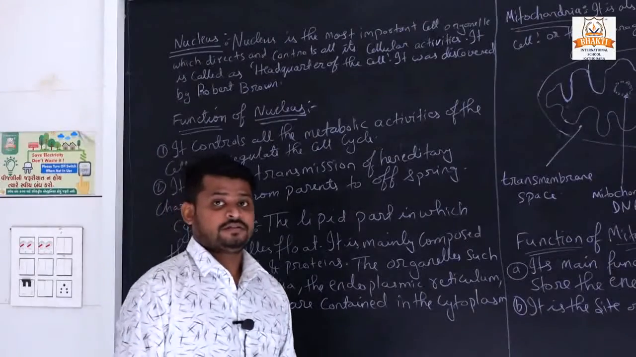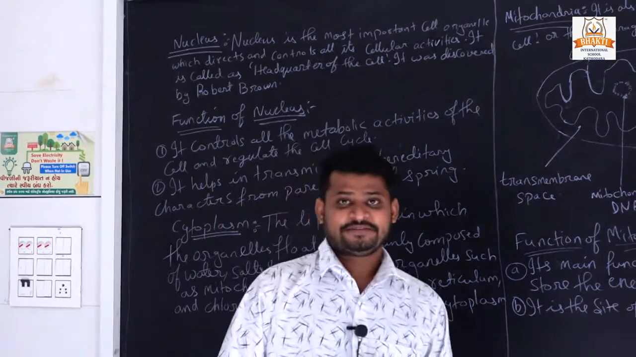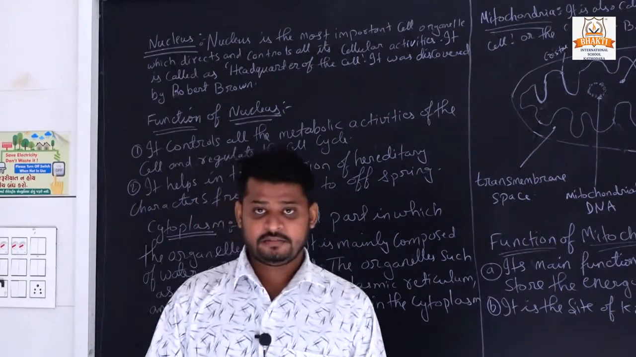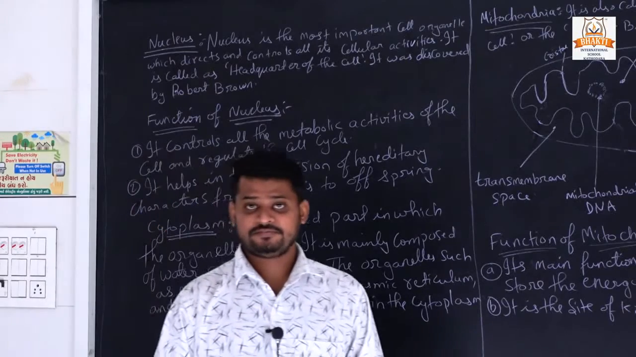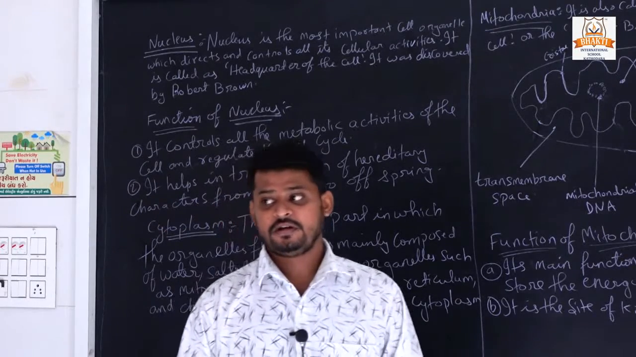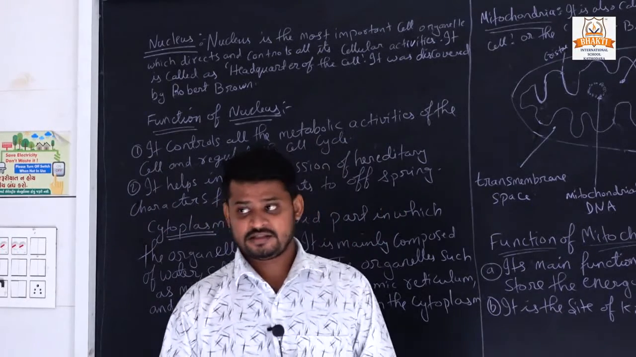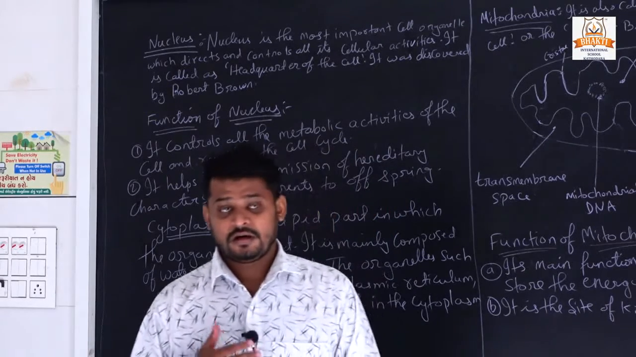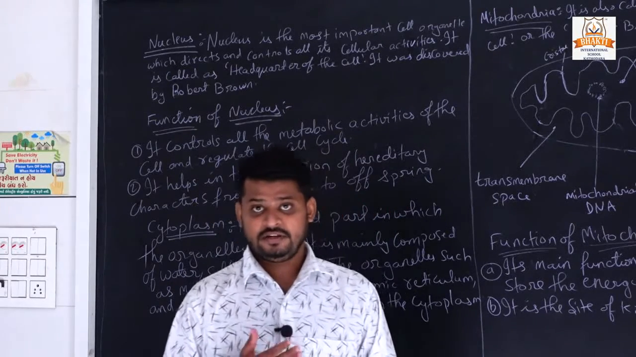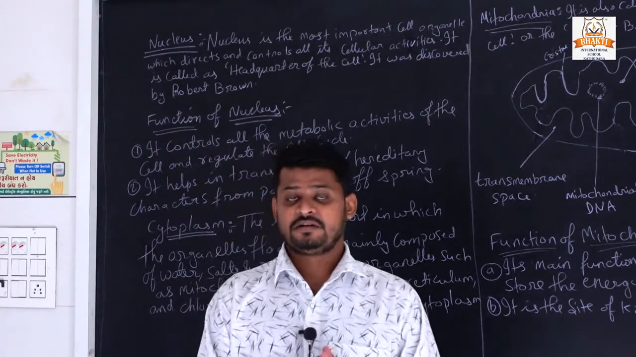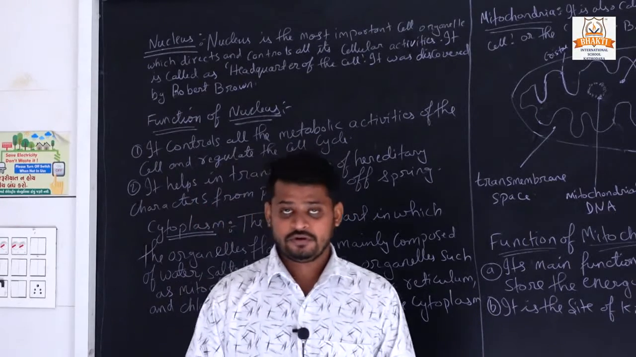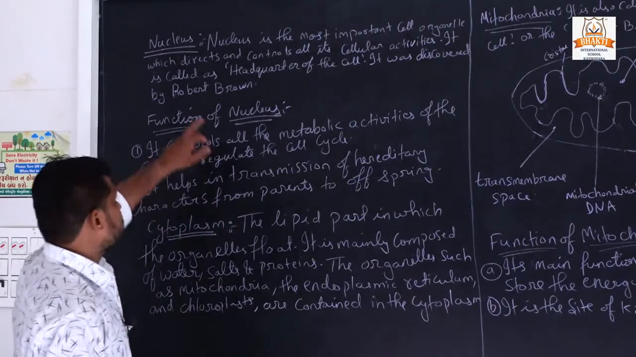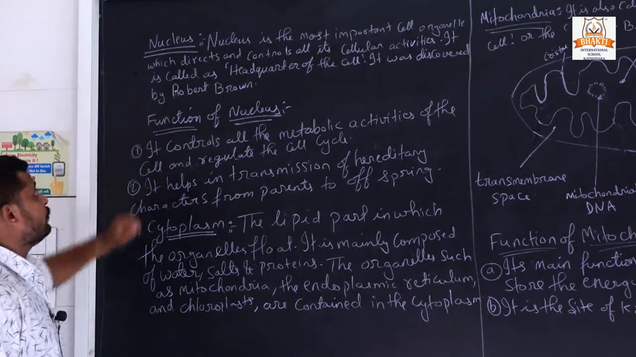Good morning, students. Today we will continue our chapter number 5, Fundamental Unit of Life. In the previous video we studied plasma membrane and cell wall. There are three parts in a cell, of which we already studied the plasma membrane. Now we are going to study the other two parts of the cell, the second one being the nucleus.